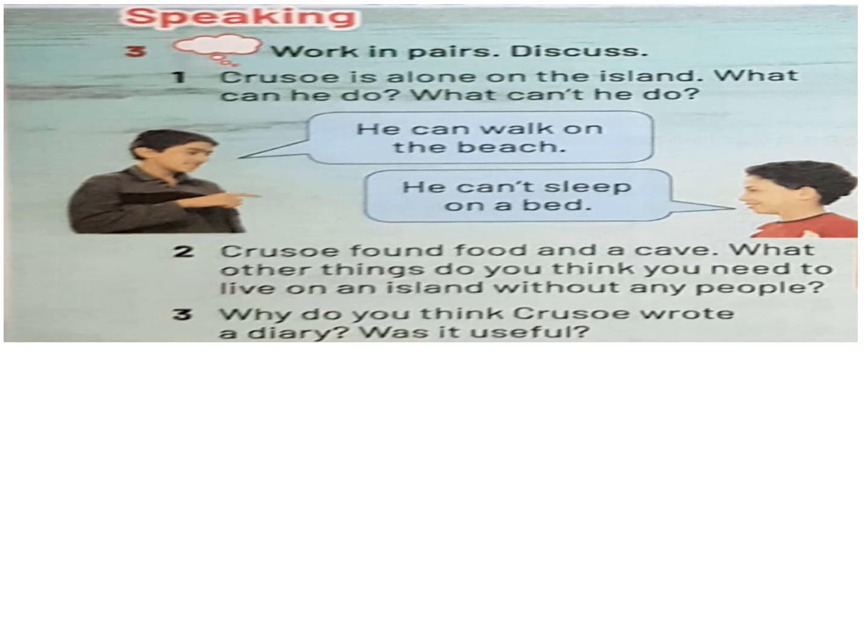Okay, let's move to question number 3. Why do you think Crusoe wrote a diary, and was it useful? Here he's telling you, if you think about a lost person on an isolated island, and he wrote his diary, what's the use of it? Sure, I think that he thought whether he could return back or be saved, so it could be a good record to remind him of everything he passed by. Or, on the other hand, if he couldn't return back, people would remember him and his story from his diary. So I think it will be a good idea.